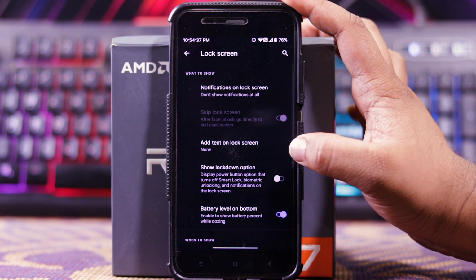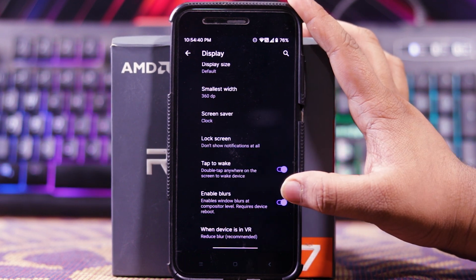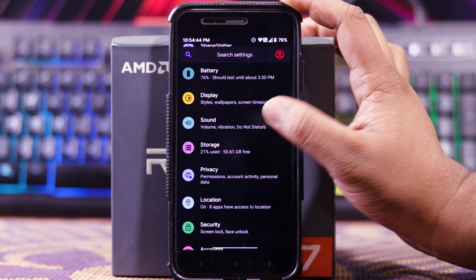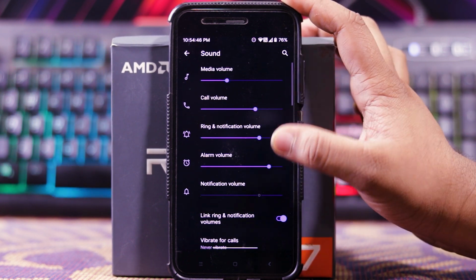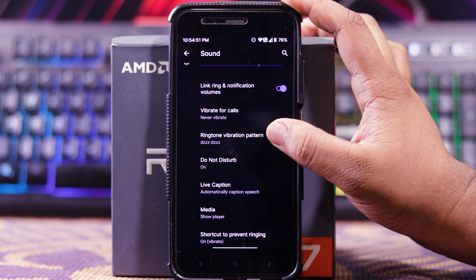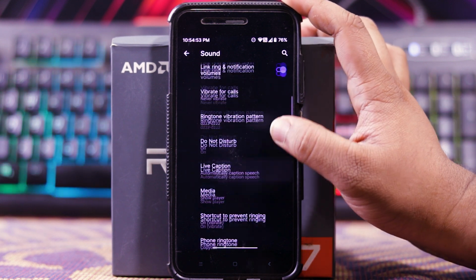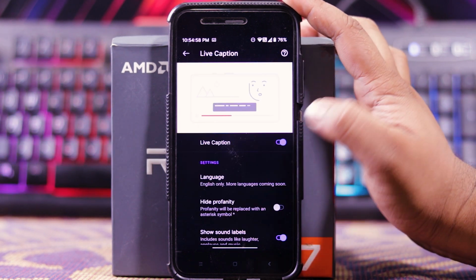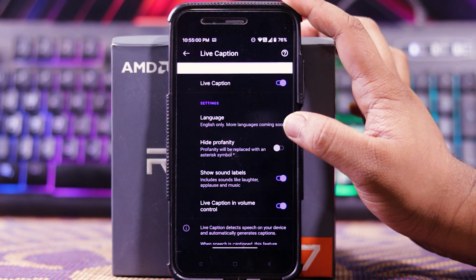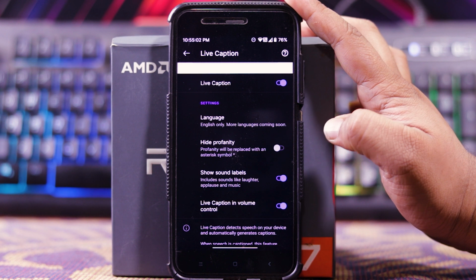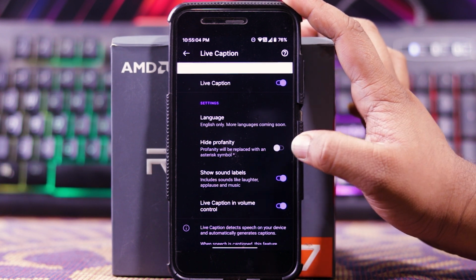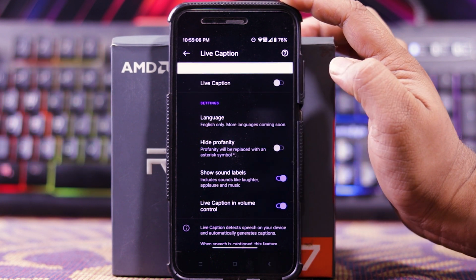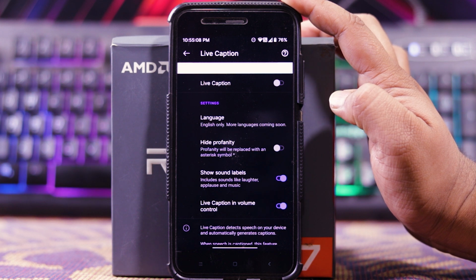In this you get the same options. Then you get divider to wake, enable blur, and device in VR. In sound, you can choose the volume. Here you can choose the ringtone, vibration pattern, do not disturb mode. In live caption, you can enable it. In this you can choose the language, high profanity, show sound label, and live caption and volume control. Let's turn it off. If the live caption is on, it will use more battery.